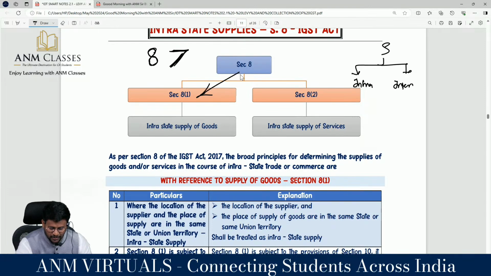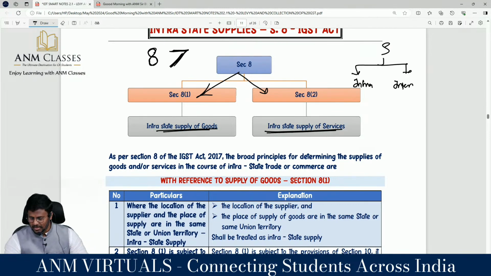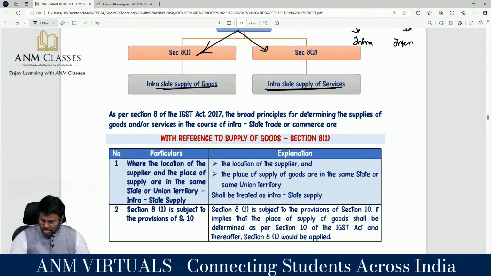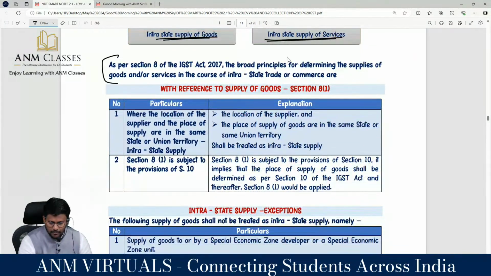Section 8 is classified into two categories, 8 subsection 1 and 8 subsection 2. 8 subsection 1 is intrastate supply of goods, 8 subsection 2 is intrastate supply of services. As per section 8 of the IGST Act, the broad principle for determining the supply of goods or services in the course of intrastate trade or commerce, with reference to goods: where the location of the supplier and place of supply are in the same state or union territory will be treated as intrastate supply.